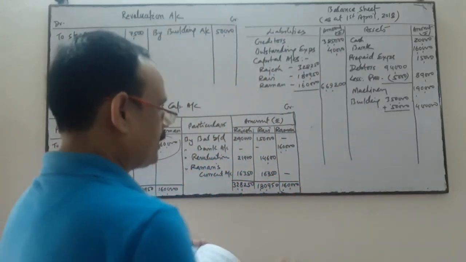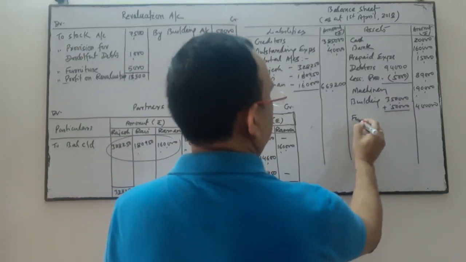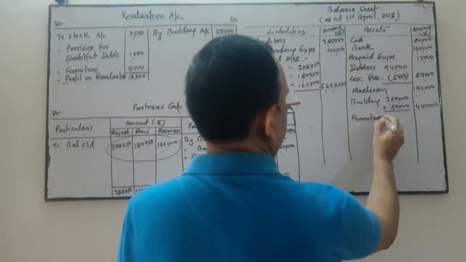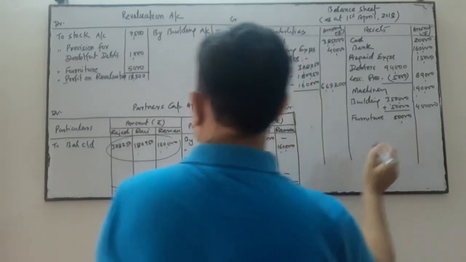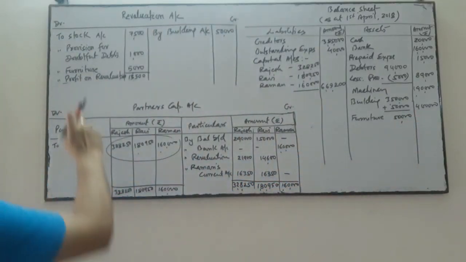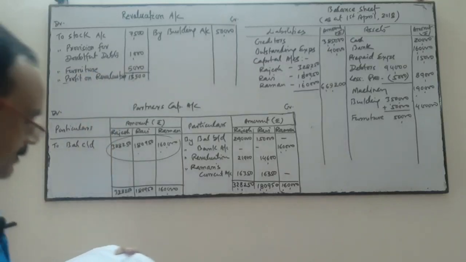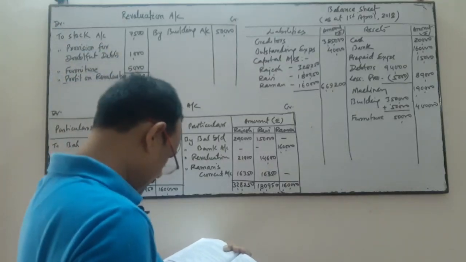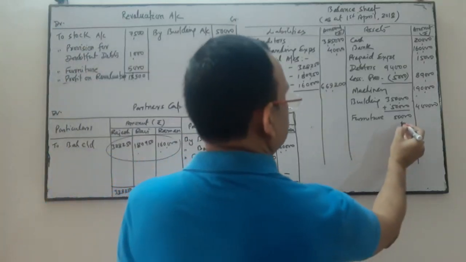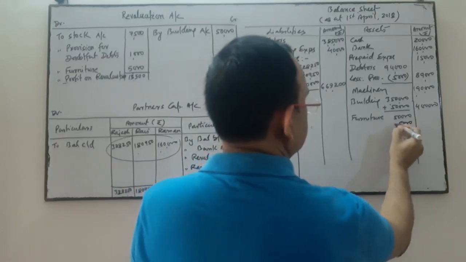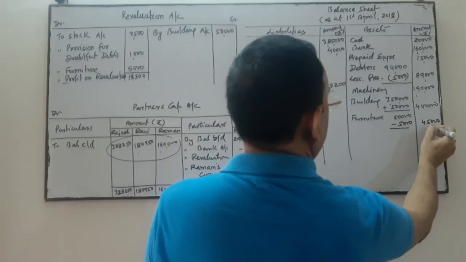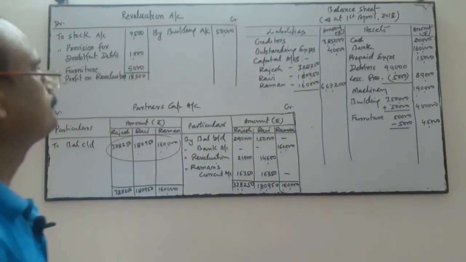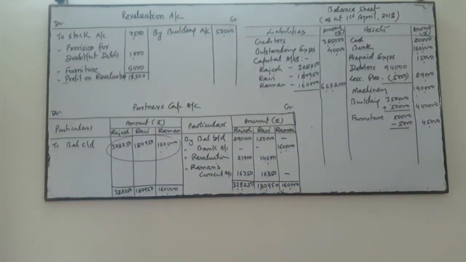Next is your furniture. Furniture given in the balance sheet is 50,000. You see over here, furniture is decreased by 5,000, by 10%. So it is decreased, and now it becomes 45,000.